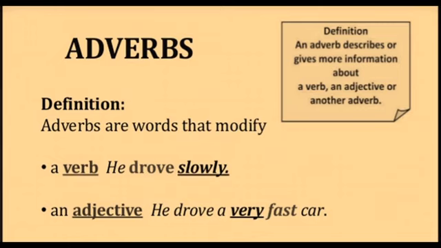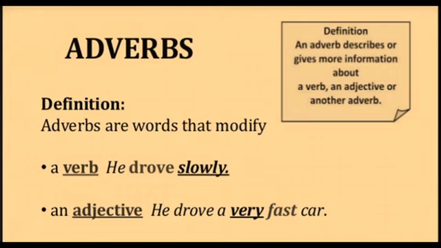An adverb is a word that modifies a verb. In other words, we can say that an adverb tells something about the verb. Its function is similar to the function of adjective. As we discussed in the previous section, an adjective is a word that modifies a noun. So like that, an adverb modifies a verb. Look at the examples given here. He drove slowly and he drove a very fast car.